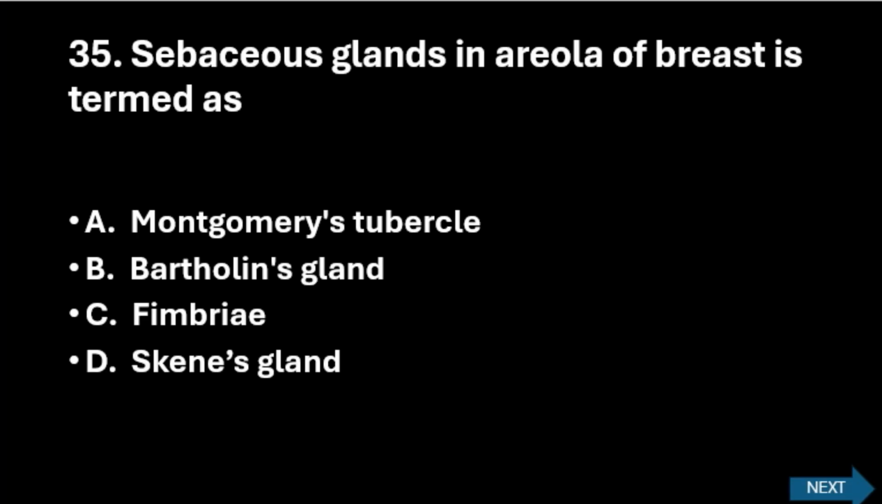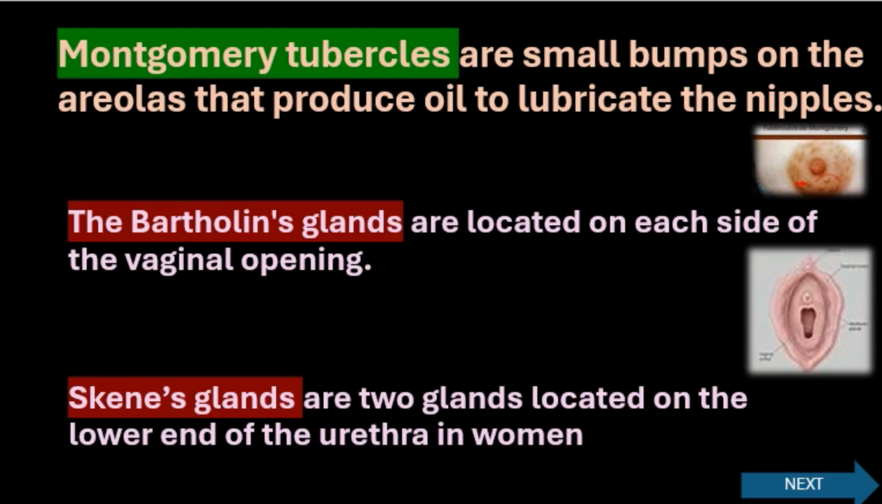Next question: sebaceous gland in areola of breast is termed as A. Montgomery tubercle, B. Bartholin's gland, C. Fimbriae, D. Skene's gland. The right answer is Montgomery tubercles. Montgomery tubercles are small bumps on the areolas that produce oil to lubricate the nipple.